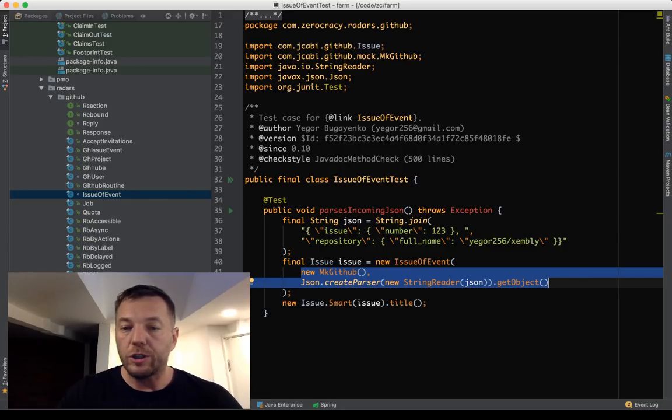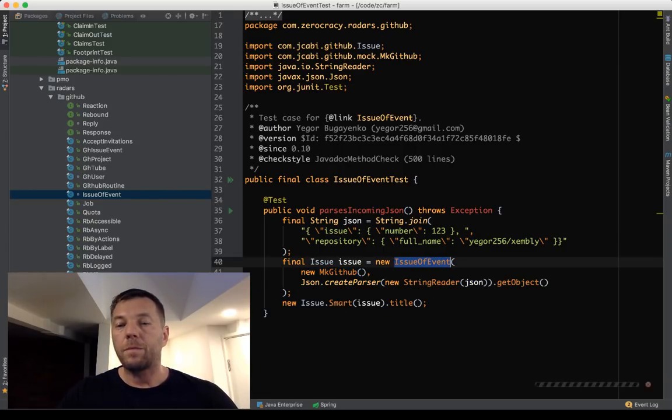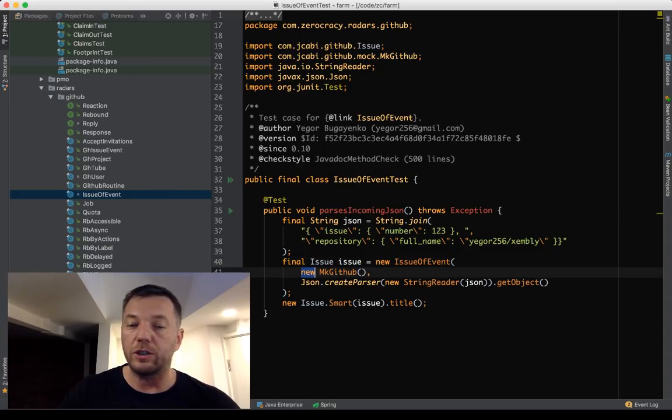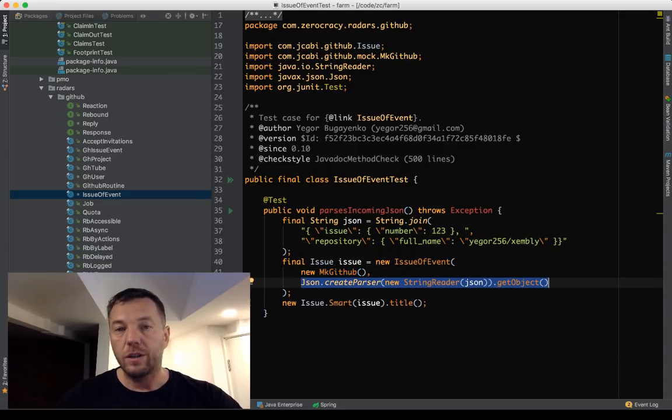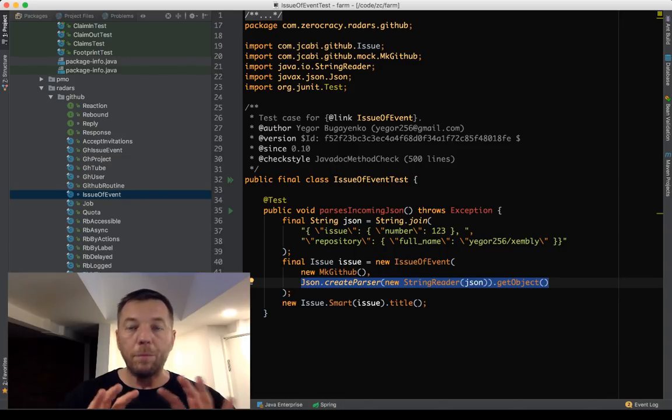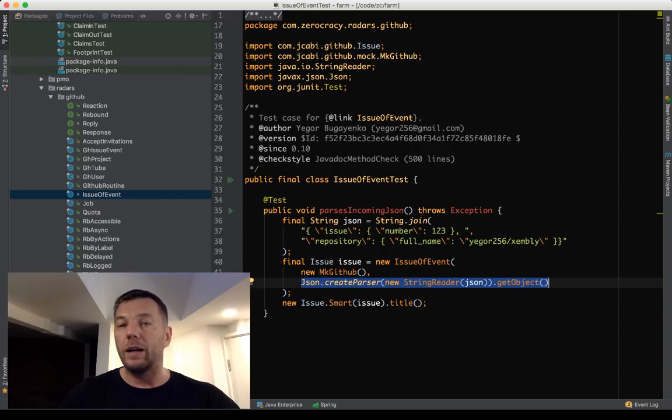So the question is, who does this object represent? What exactly does this issue represent? It represents two things: the GitHub server and the JSON which came to us from the webhook. So there are two things which perfectly and non-ambiguously point us to the issue in GitHub.